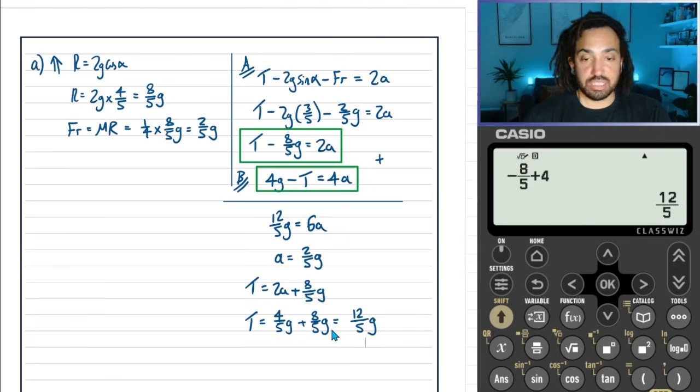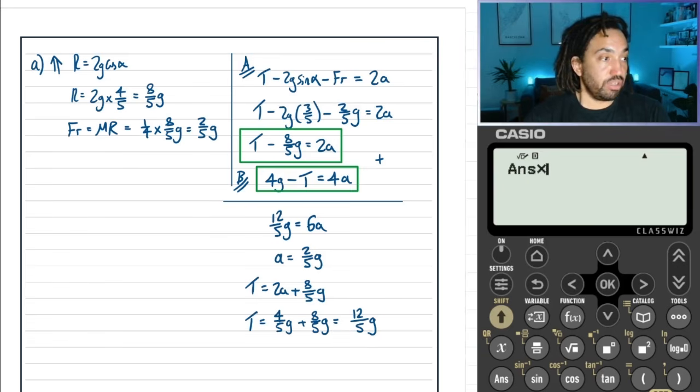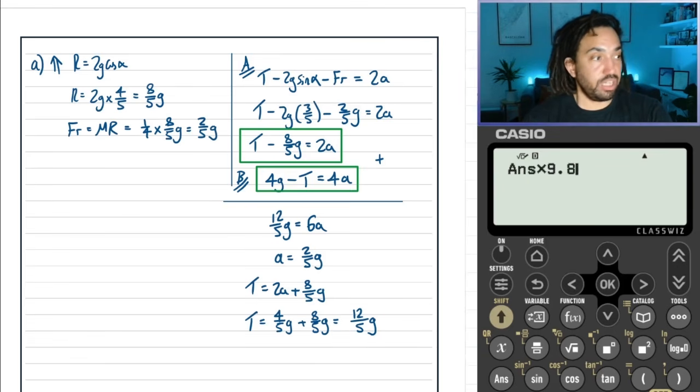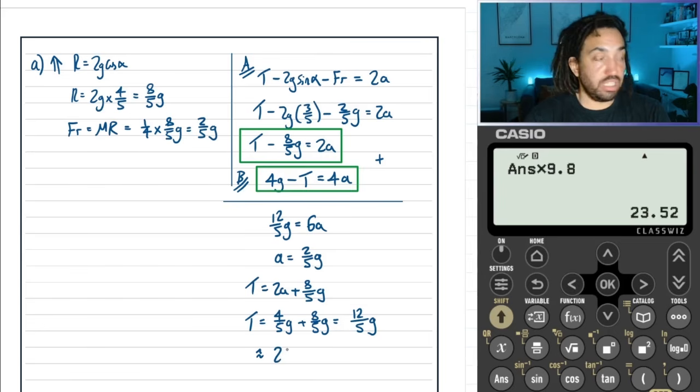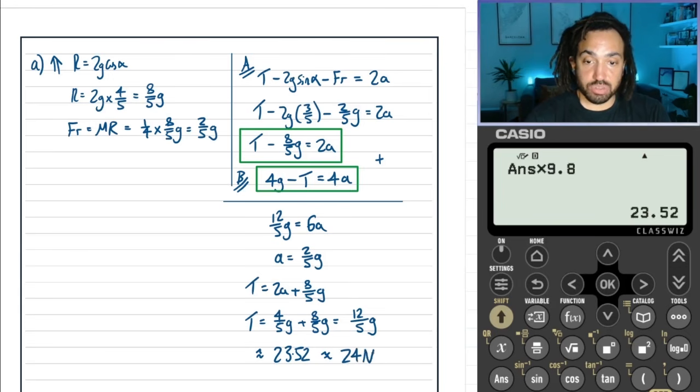Okay, perfect. So there you go, 12/5 times by 9.8, and we get this. So that is approximately 23.52. Well, it's actually equal to 23.52, and we'll say approximately that's 24 newtons, sticking with the theme that we're going to give our final answer to two significant figures, given that g is involved.